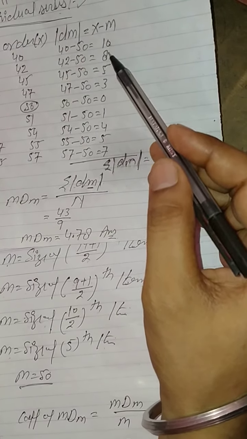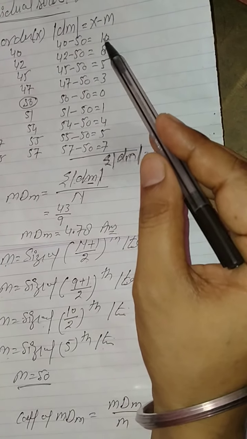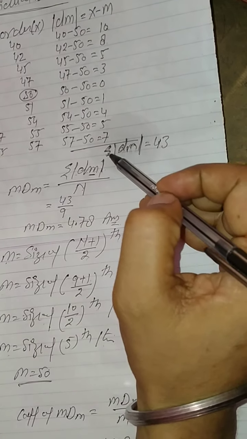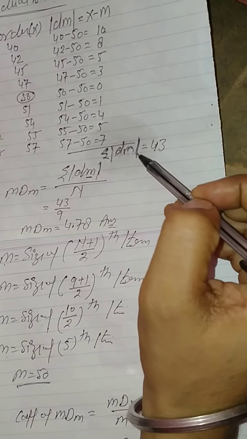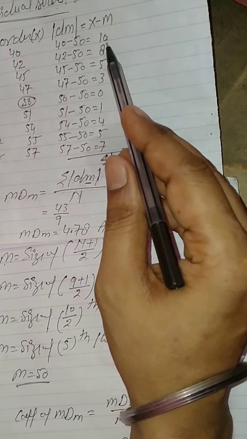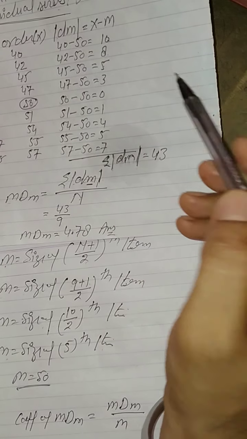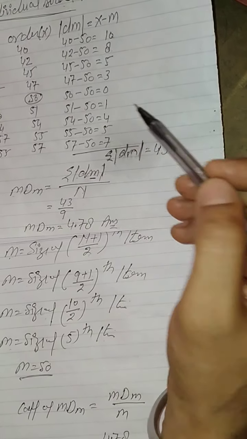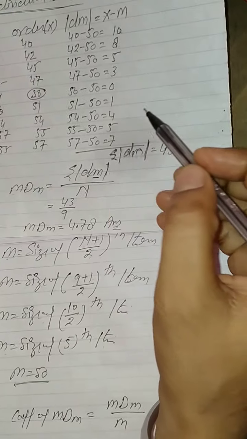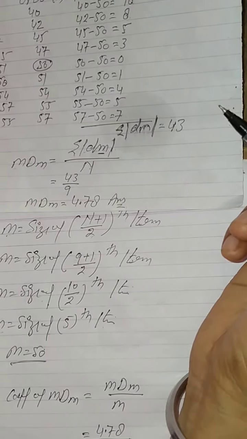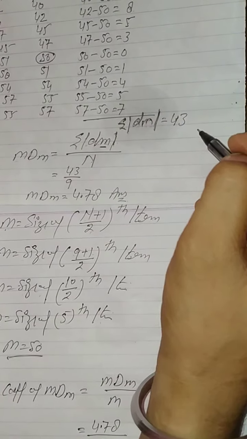That's your all items considered in positive form, and the summation of d bar dm d bar is equal to 43.